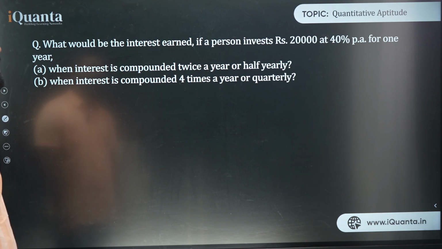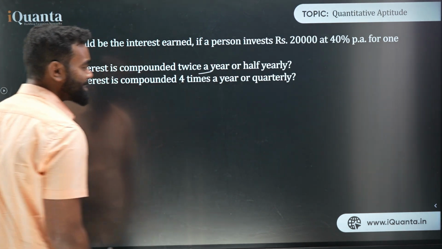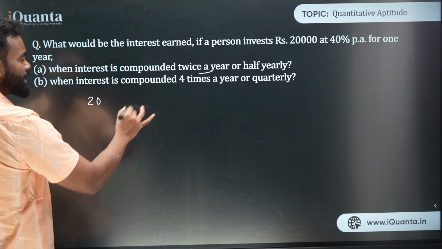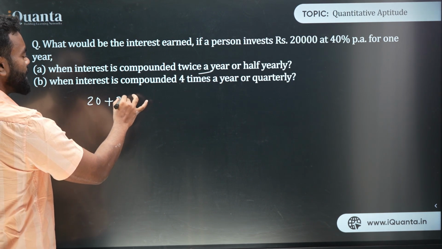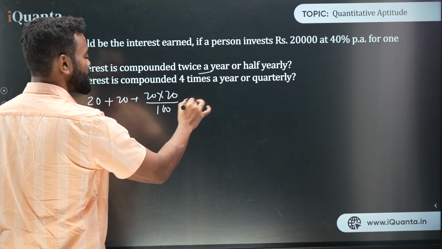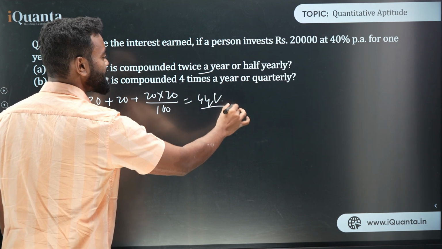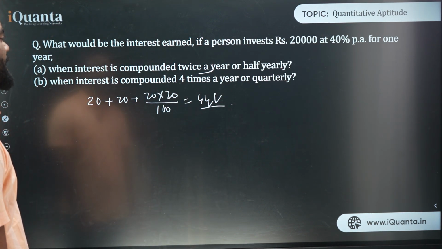If it is twice a year, I have already told you how we can solve it by using successive, that is 20% and 20%, right? So 20 plus 20 plus 20 into 20 upon 100. So this is 44. So the 44% is the actual interest rate if it is calculated half yearly.